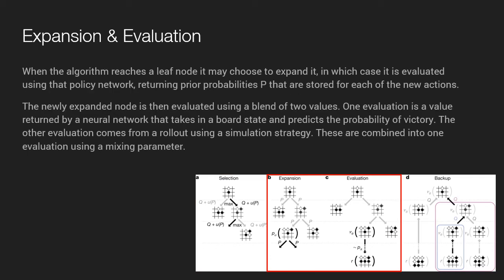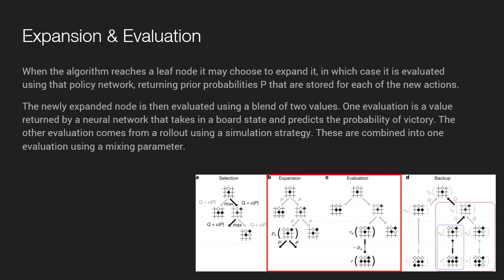When the algorithm reaches a leaf node, it may choose to expand it, in which case it is evaluated using that policy network, returning prior probabilities P that are stored for each of the new actions. The newly expanded node is then evaluated using a blend of 2 values. One evaluation is a value returned by a neural network that takes in a board state and predicts the probability of victory. The other evaluation comes from a rollout using a simulation strategy. These are combined into one evaluation using a mixing parameter.